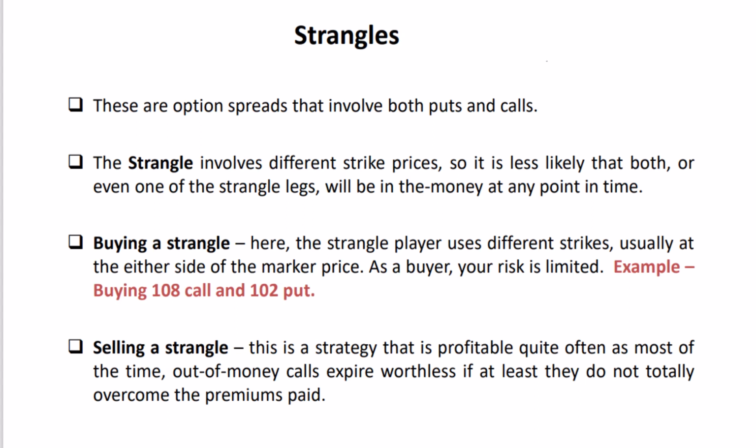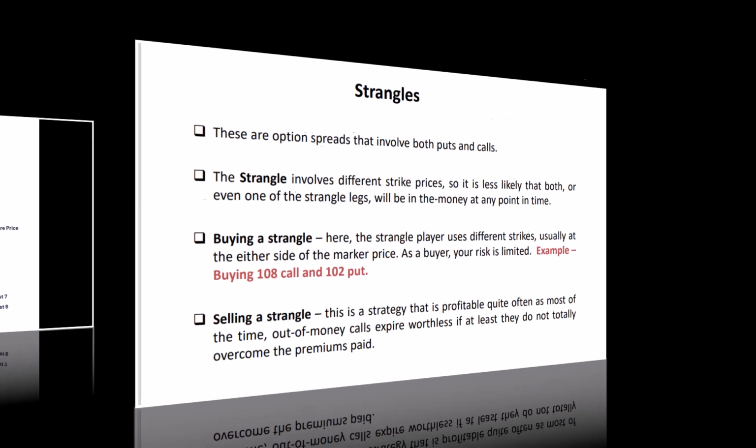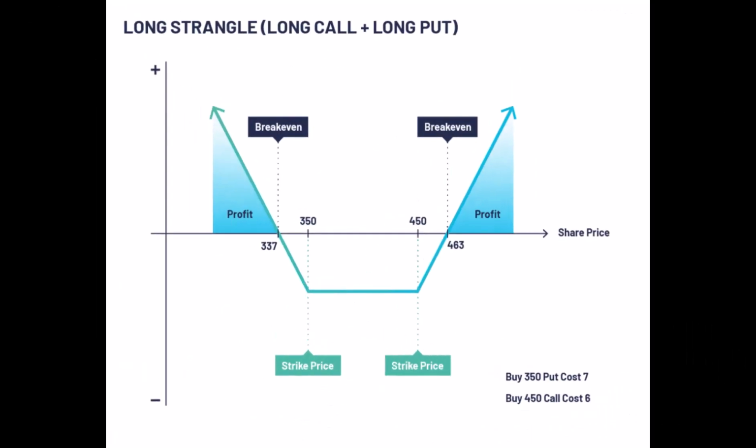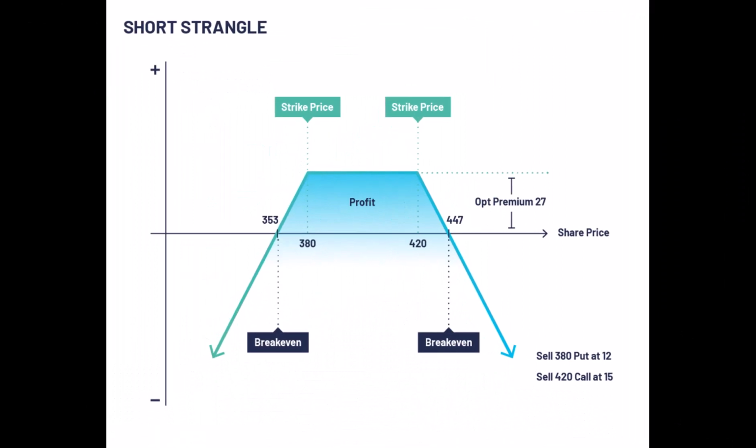Now, let's break down strangles from both buying and selling perspectives. 1. Buying a strangle. As a buyer, you might choose different strike prices, typically on either side of the market price. The advantage here is that your risk is limited, providing a defined maximum loss. 2. Selling a strangle.